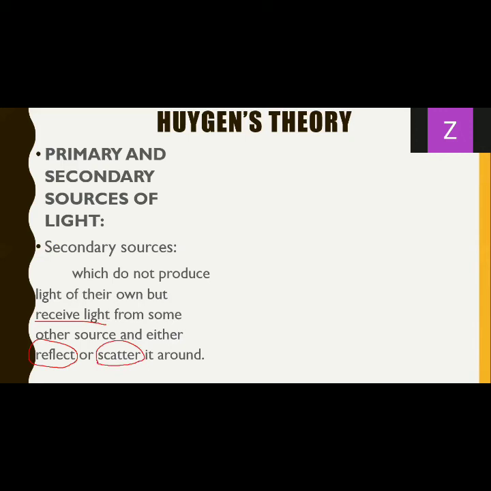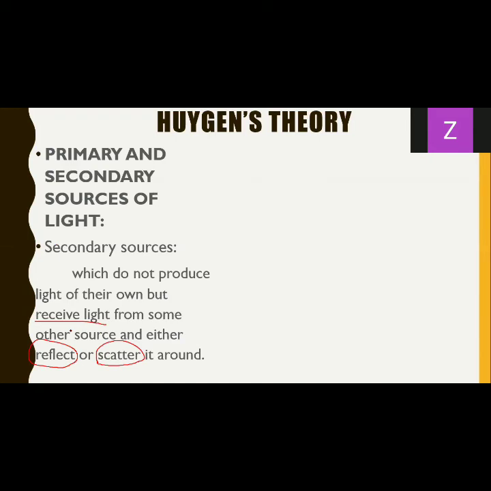Most commonly due to reflection, they receive light from some other source, usually a primary source. That's why they are called secondary sources. They don't have their own light, they take light from some other source and still give us light.